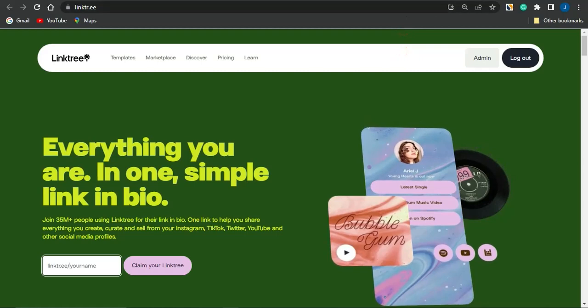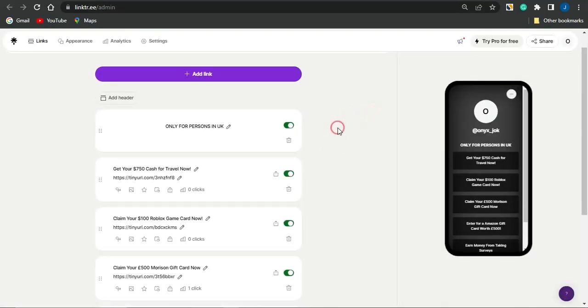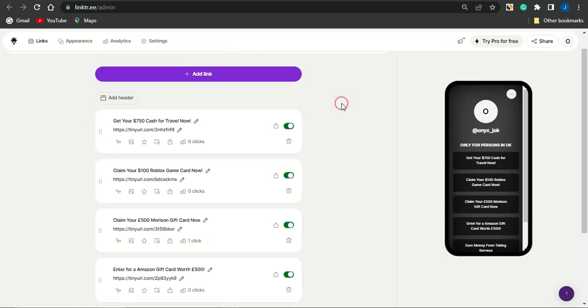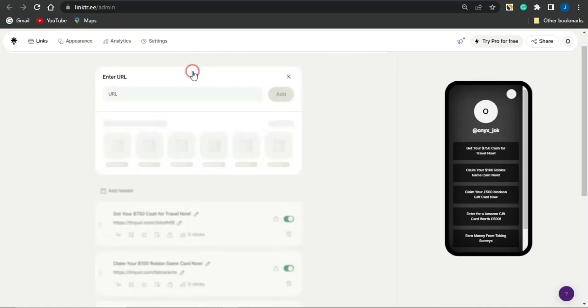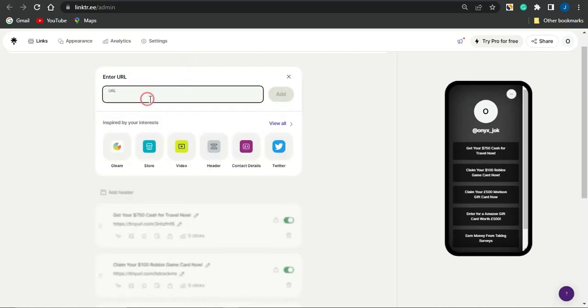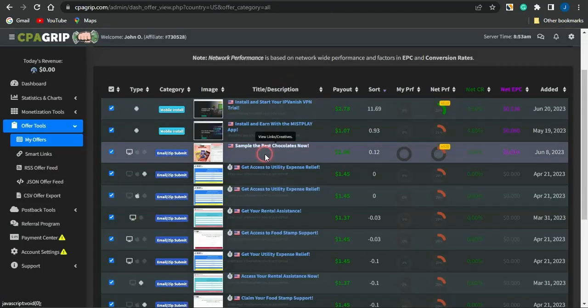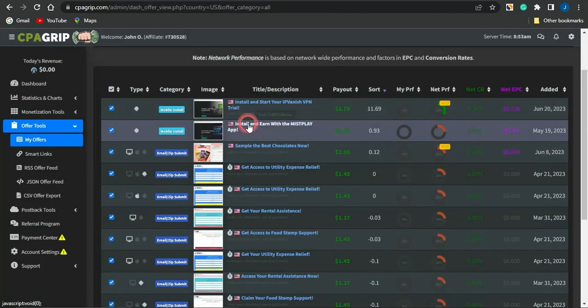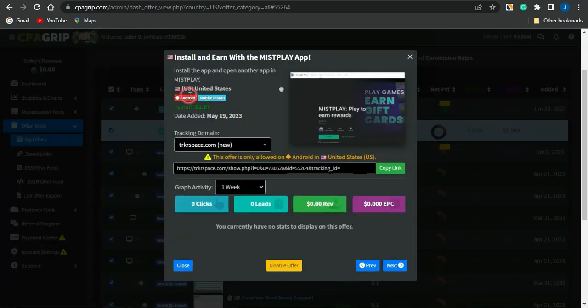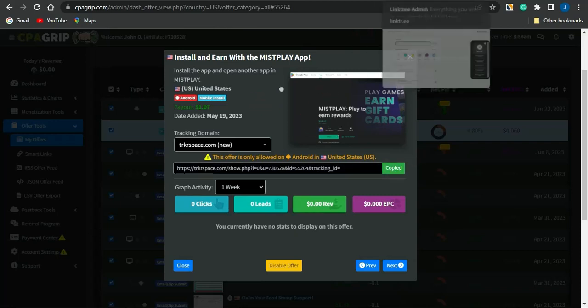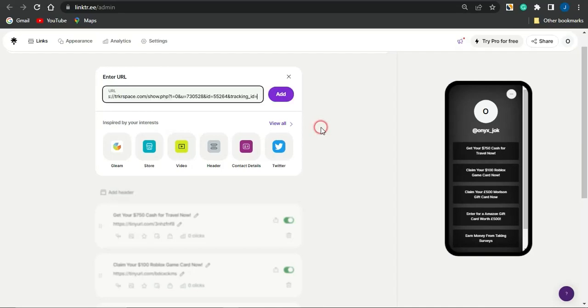Once your account is created, you'll be brought to a page where you just simply have to go on to inserting stuff like your links right here on this platform. So all you have to do right here is to click on add link. Once you do click on add link, right here you want to go on to pasting the URL to that particular CPA marketing offer. So if I go on to CPAGrip, and supposing I want to just simply select this offer right now, promote this offer, you can see right here that these are actually the details to this offer right now. I could just simply copy the link to this offer, head on to my Linktree, and paste in that particular link right here.